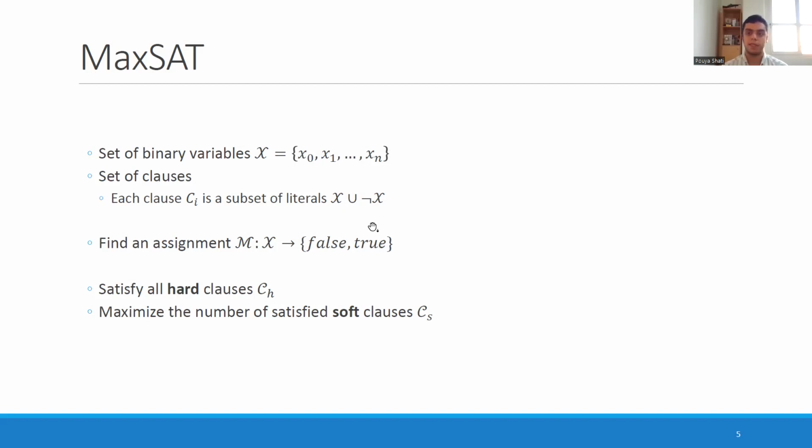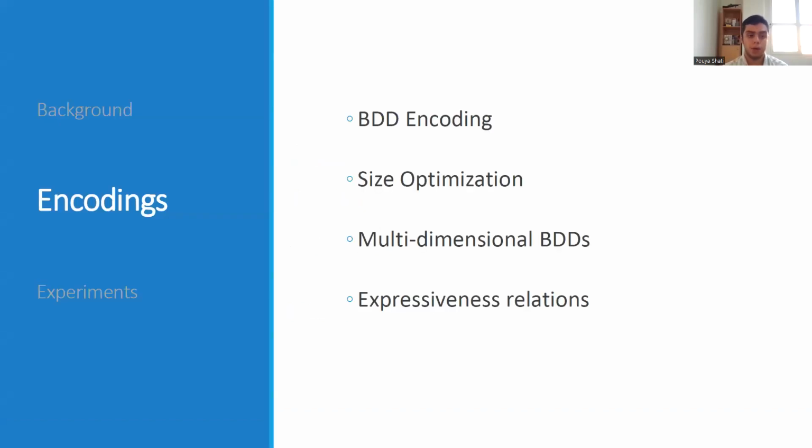But in MaxSAT, in addition to those hard clauses, we have the soft clauses that are not guaranteed to be satisfied when we find a solution, but we want to satisfy as many of them as possible. And that's the optimization aspect of MaxSAT, and that's why it's an optimization paradigm that we can use in our setting to learn BDDs.